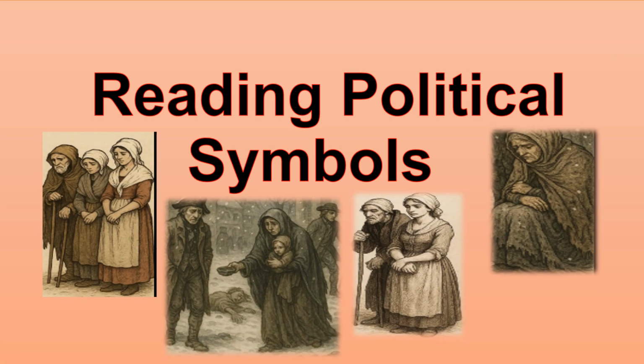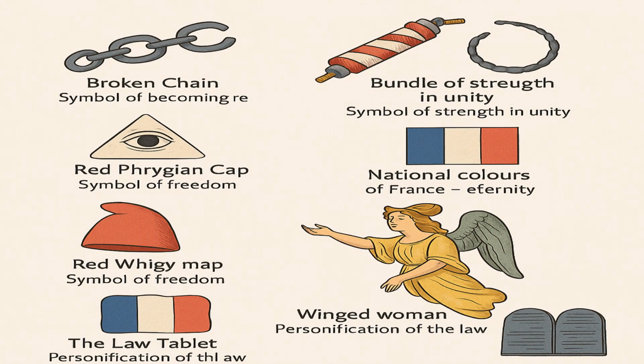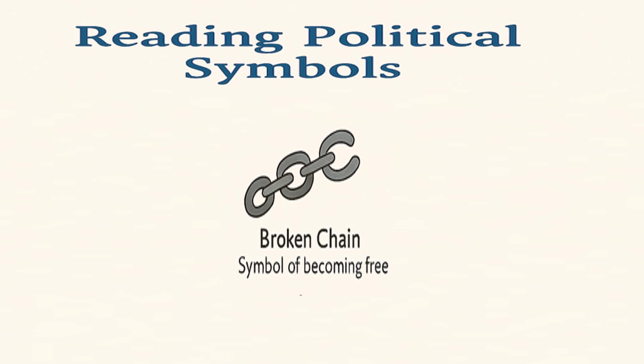At that time, most men and women in France could not read or write. So instead of words, images and symbols were used to explain important ideas. These symbols helped people understand the message of freedom and equality. For example, broken chains stood for the act of becoming free, just like freeing one from slavery.